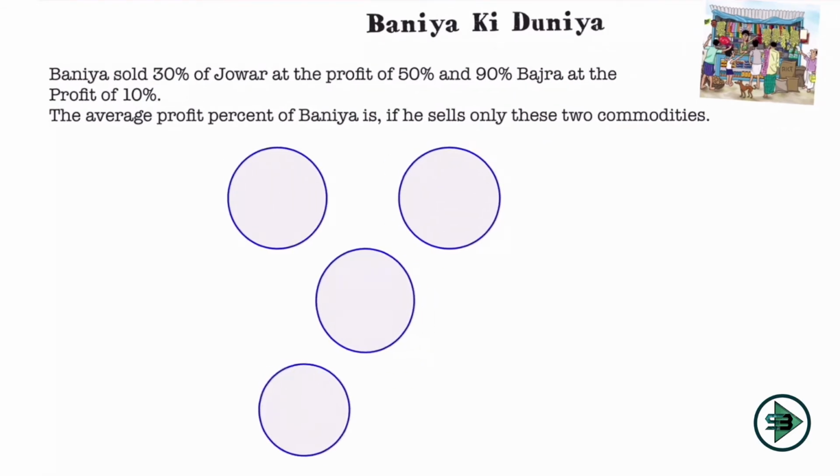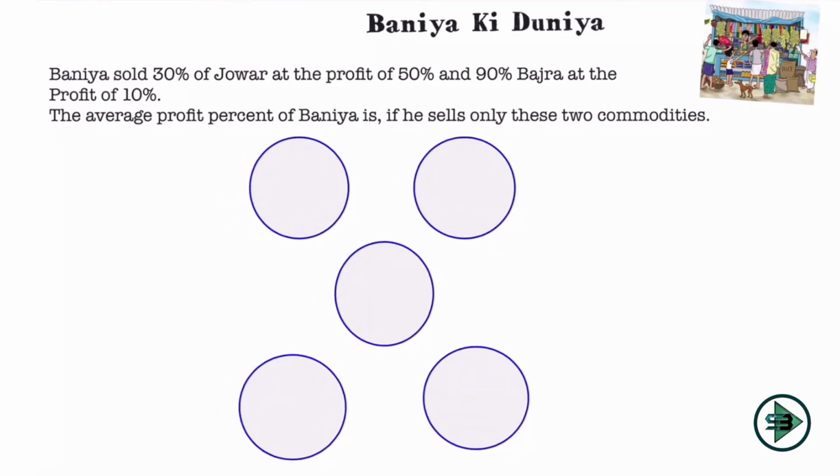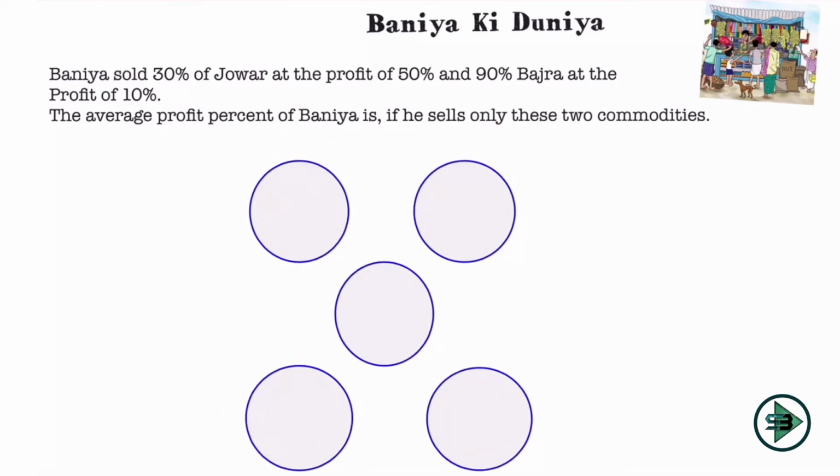I'll start with the general drawing of mixture by drawing my 5 circles, representing them in the X position. One circle will be representing jawar and one circle will be representing bajra. What is given to me? Profit percent is asked, and the profit is given. On jawar he is getting 50% profit, so I'll write it there. On bajra he is getting 10% profit, so I'll write it there, because the average profit will then come in the middle. But how much of jawar is he using? Only 30% of what he has. And how much of bajra is he using? Only 90% of what bajra he has.